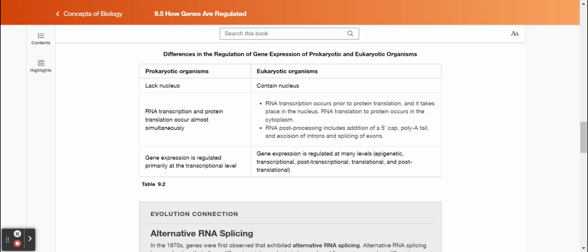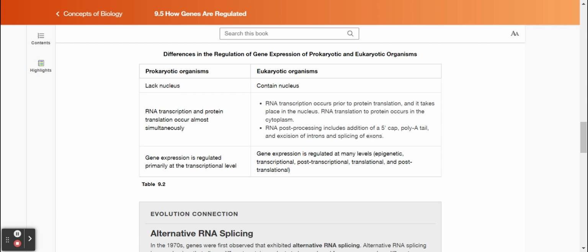Prokaryotic organisms lack a nucleus, while eukaryotic organisms contain a nucleus. In prokaryotic organisms, RNA transcription and protein translation occur almost simultaneously, while in eukaryotic organisms, RNA transcription occurs prior to protein translation, and it takes place in the nucleus. RNA translation to protein occurs in the cytoplasm. RNA post-processing includes addition of a 5' cap, a poly A tail, and excision of introns and splicing of exons.